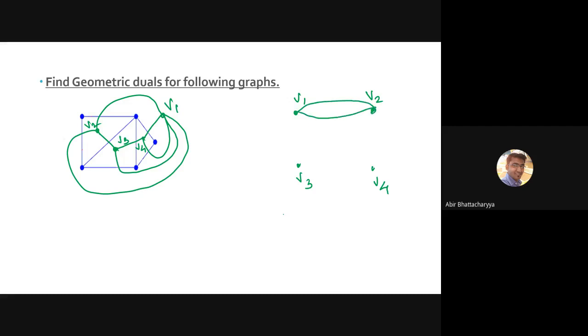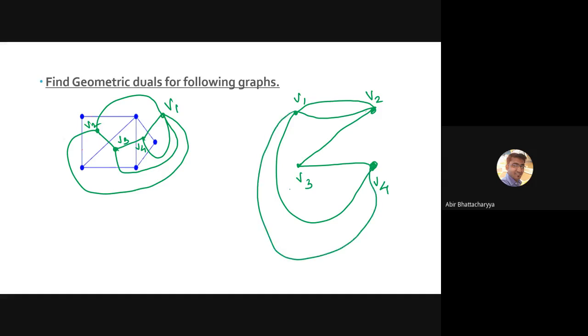Then v2 and v3 direct, v3 and v4 direct. Then v4 and v1 parallel edges.